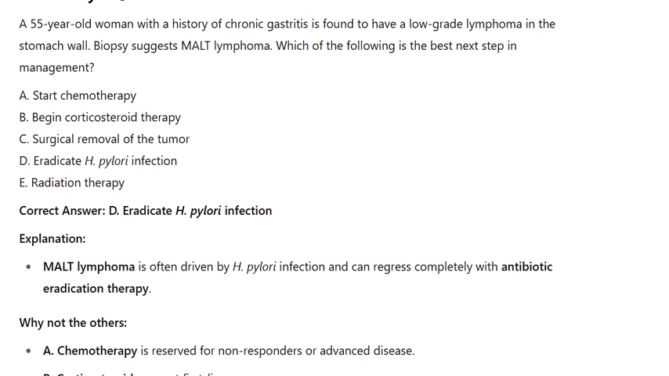USMLE style question 2. A 55-year-old woman with a history of chronic gastritis is found to have a low-grade lymphoma in the stomach wall. Biopsy suggests MALT lymphoma. Which of the following is the best next step in management?